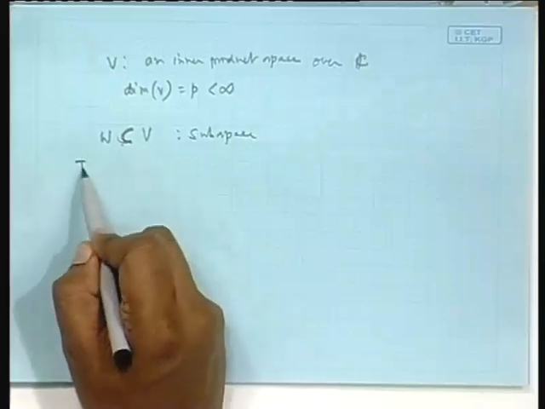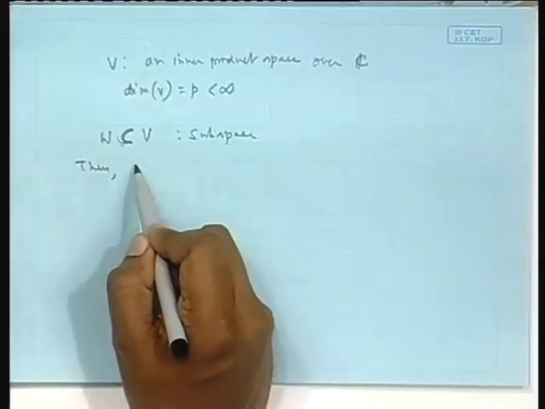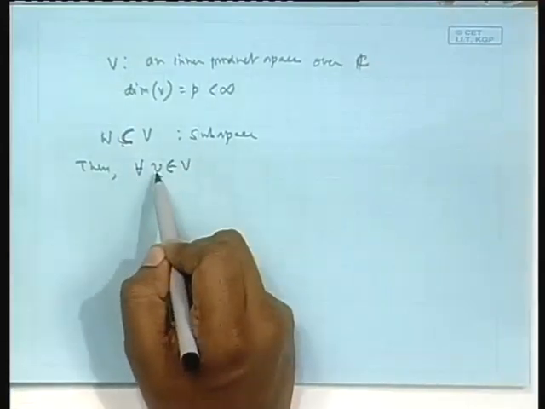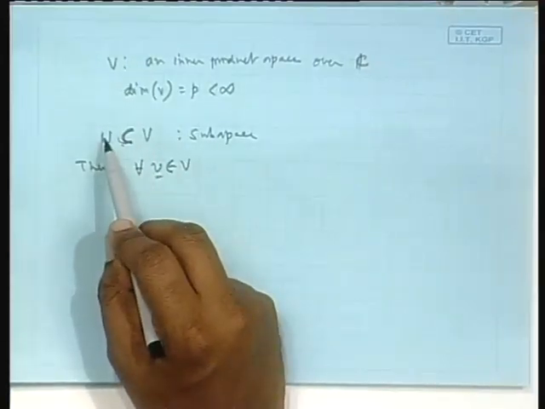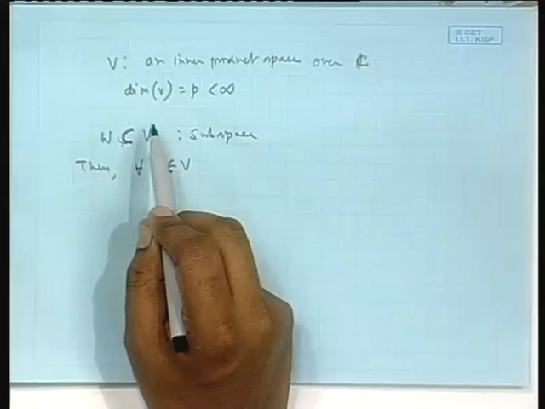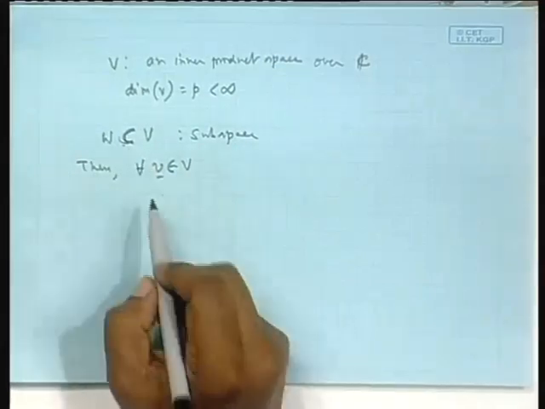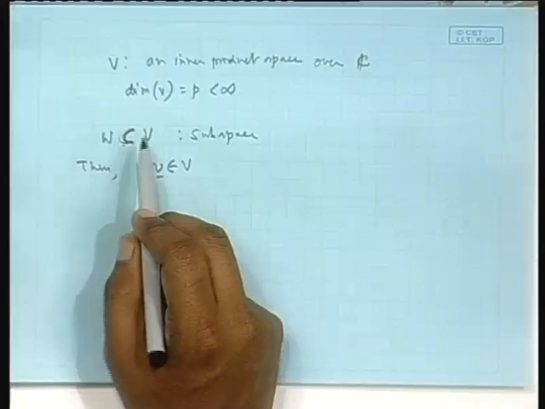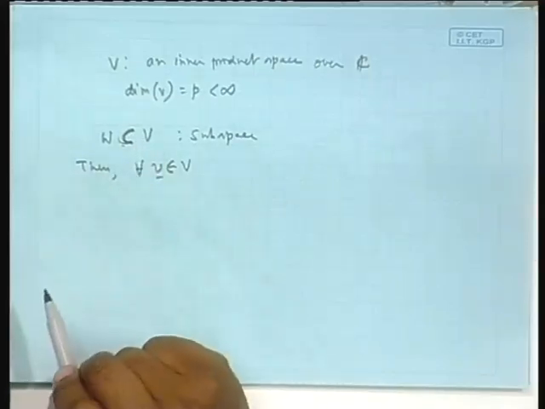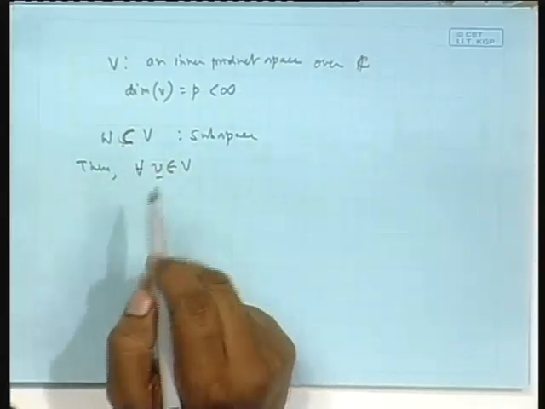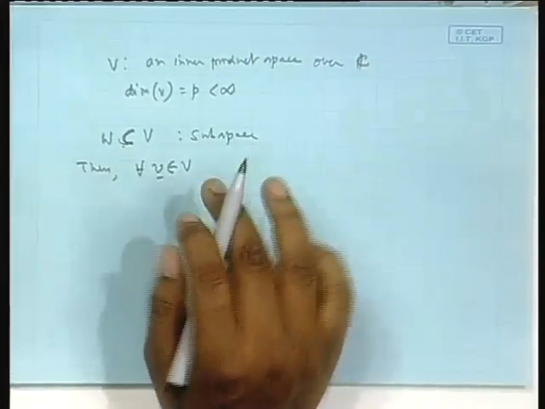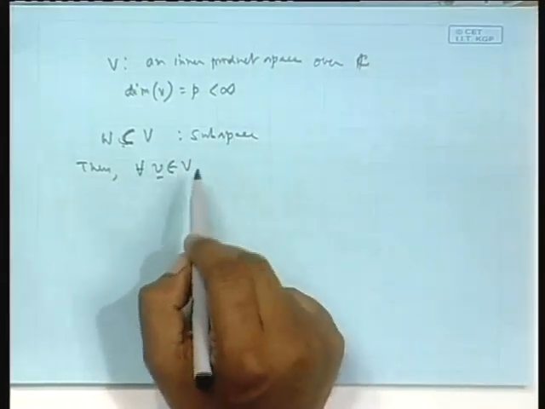Then for all V, vector element of V, and this V could be within W or outside W, but part of V. You understand? When I say for all V element of capital V, V could be either within W or outside W, means outside W, but within capital V. Then for all V, I should write for each, but there is no notation for each.